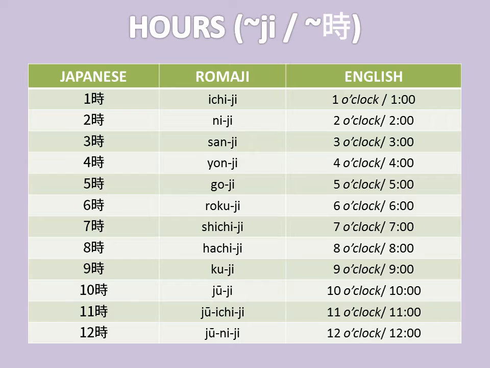If you are following the 12-hour format, then this is what you would say as represented in this table. But if you are following the 24-hour format, then you could go like 13, 14, 15, and so on. So 13 would be Ju-sanji, Ju-yonji, and so on till the 23rd hour, which would be Ni-ju-sanji.